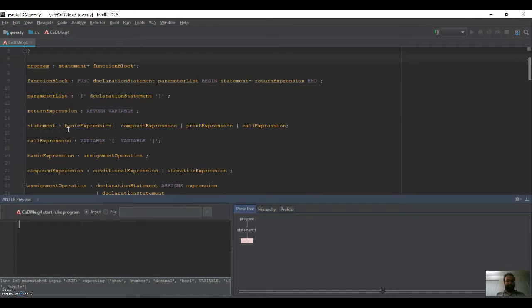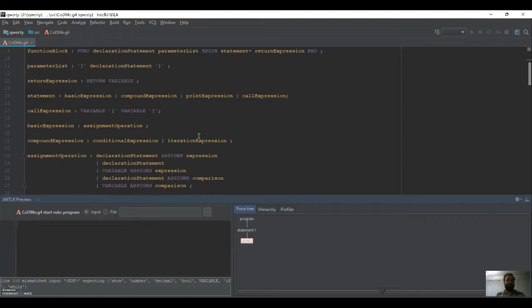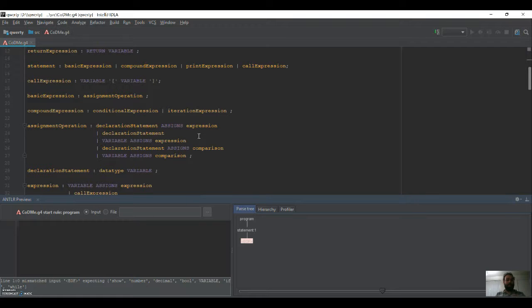of expression: basic expressions, compound expressions, print expressions, call expressions. The call expression is used to call a function block. Basic expressions are used for assignment operations. Compound expressions are used for conditional expressions and iteration expressions. Conditional expressions include if-else statements, and the constraint we have on the if-else statement is that for every if statement we have an else statement. We cannot define just the if statement and go about it.